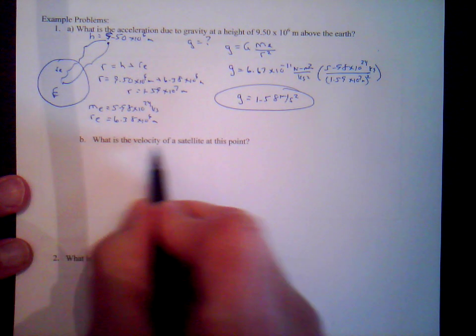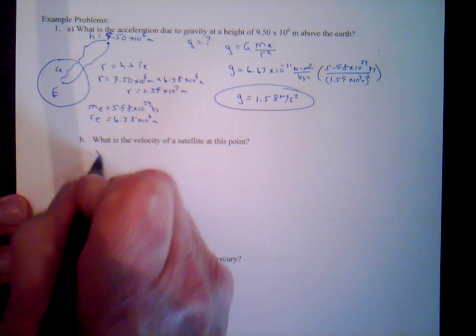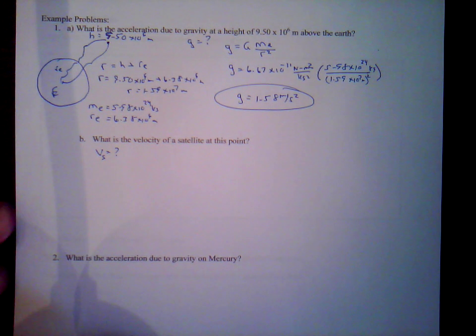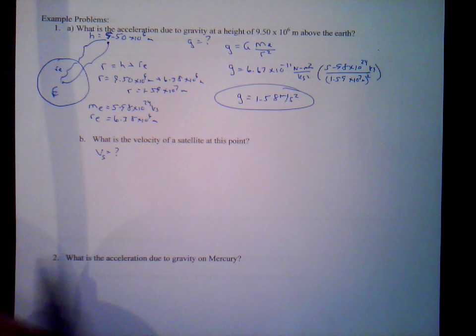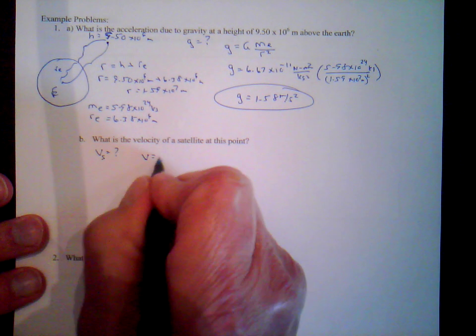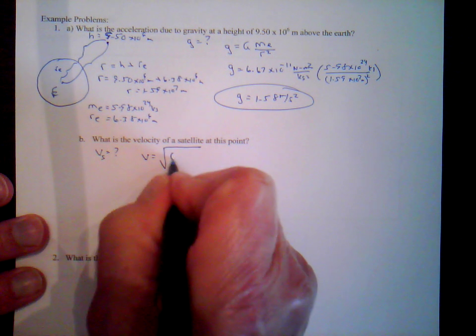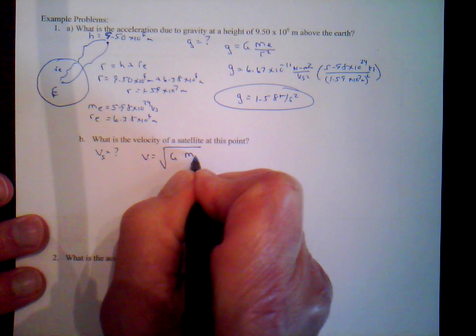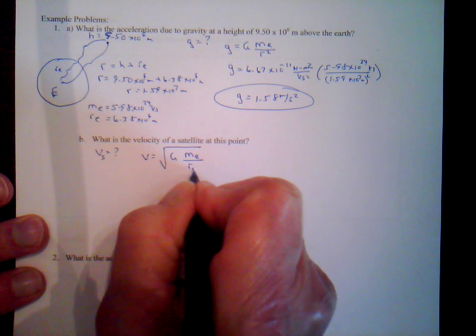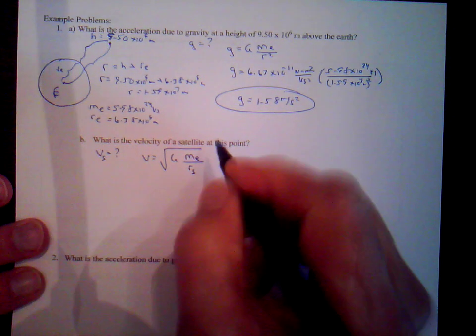Let's take a look. What is the velocity of a satellite at this point? So now we're solving for the velocity of the satellite. Again, it doesn't matter what the mass of the satellite is because the mass of the satellite cancels out with the derivation that we did. The equation is velocity is equal to the square root of G times the mass of the central object, which is the mass of the Earth, divided by the orbital radius of the satellite. So we have this information.